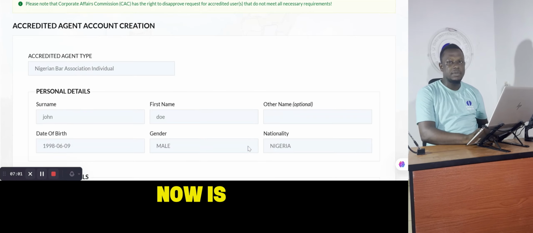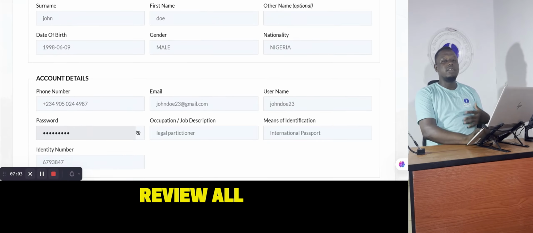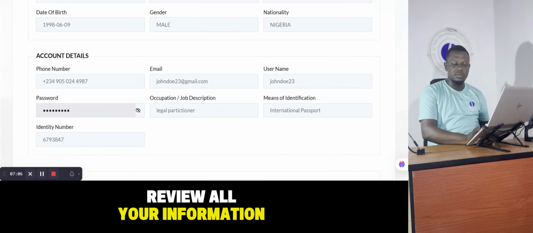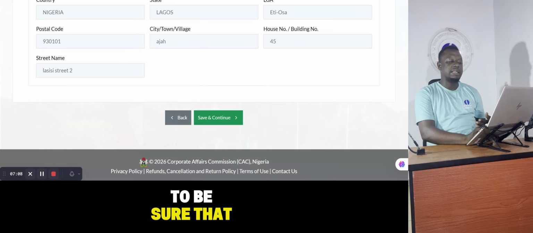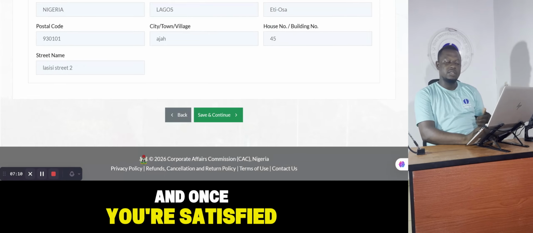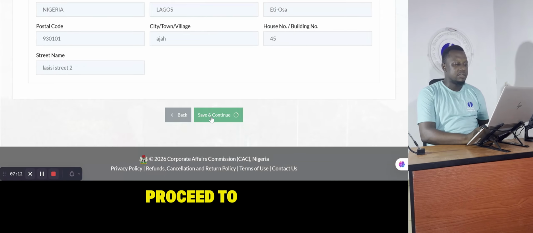So the second step now is the preview. This is where you review all your information. All right, cross-check to be sure that everything you filled is correct. And once you're satisfied, then you can now proceed to save and continue.